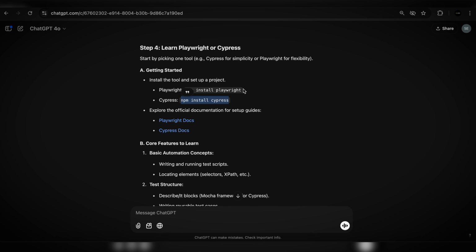In the near future, Playwright might take over as it's becoming more trendy than Cypress, but right at this moment, there are more jobs for Cypress compared to Playwright. So that's why my recommendation is to stick to Cypress.